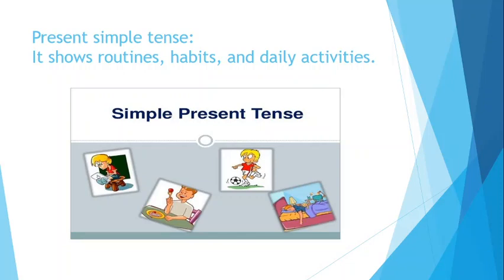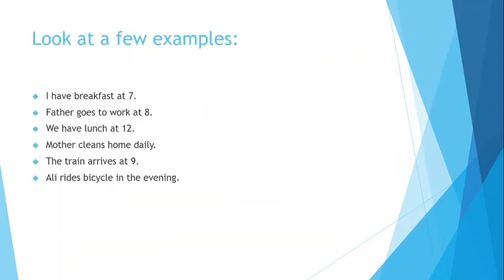Means all of these activities, all of these things are written in present simple tense, right? Let's have an example. For example, look at these sentences. I have breakfast at 7. I hope you all have your breakfast daily. Okay, the time may be different, but you all must have your breakfast daily. So this is your routine. Father goes to work at 8, so this is also a routine, that is also a daily activity. We have lunch at 12. This is our routine, that we have our lunch at 12.